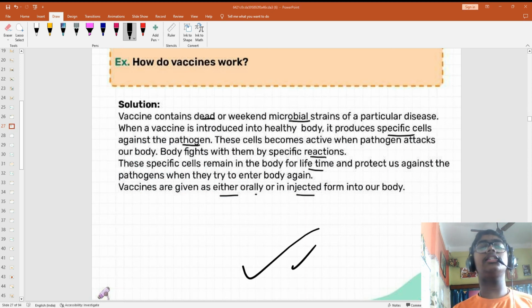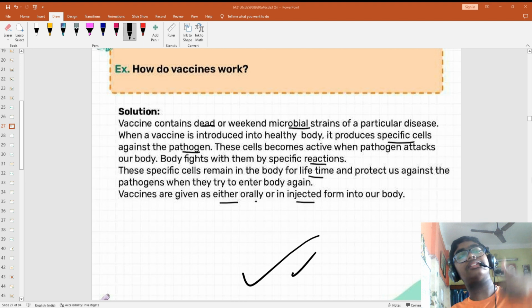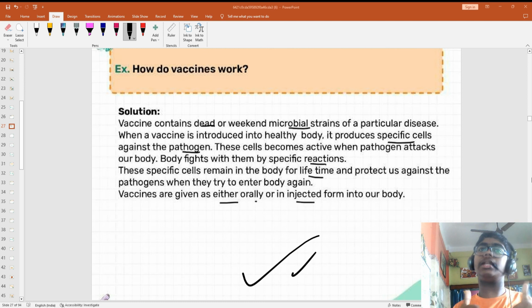Now, how do vaccines work? Let us read. Vaccine contains dead or weakened microbial strains of a particular disease. When a vaccine is introduced into a healthy body, it produces specific cells against the pathogen. These cells become active when the pathogen attacks our body. The body fights with them by a specific reaction. These special cells remain in the body for a lifetime and protect us against the pathogens.